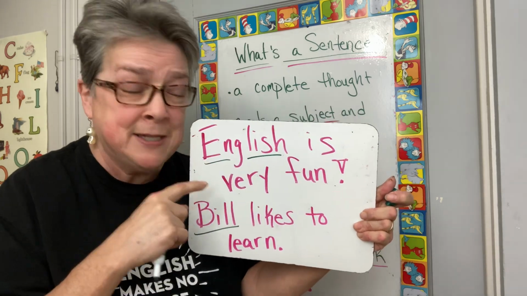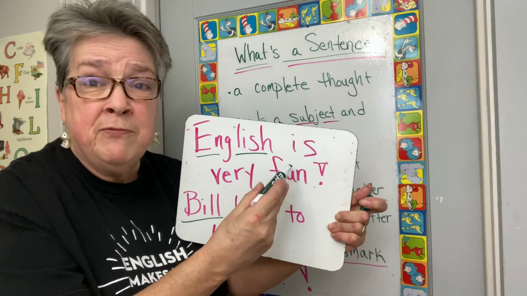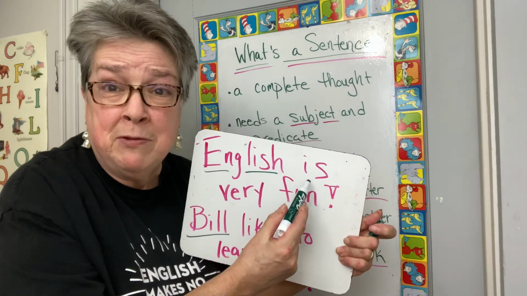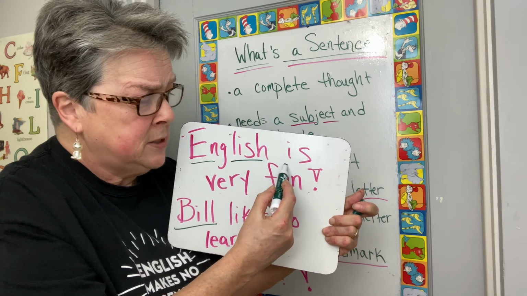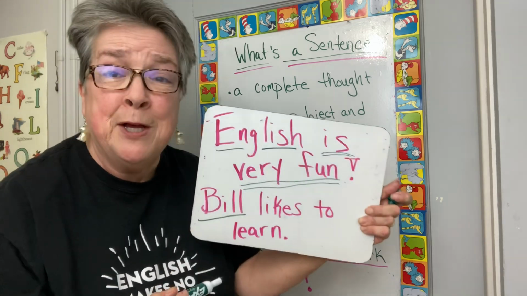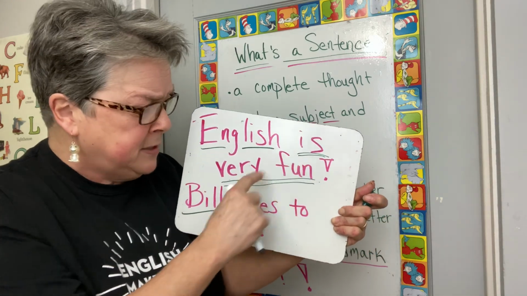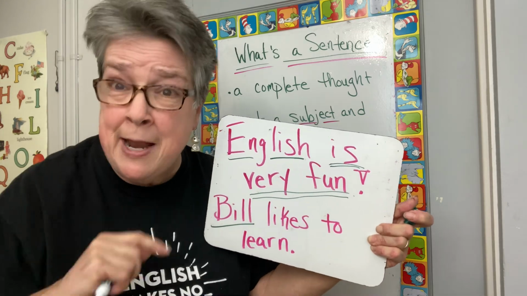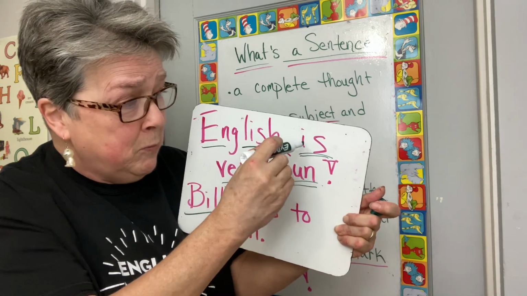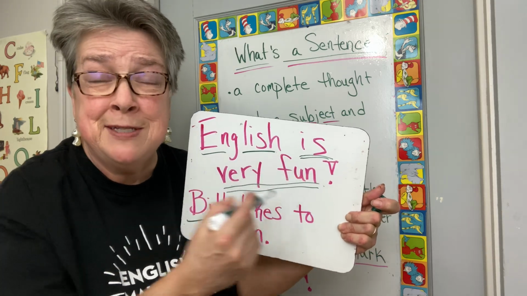Okay, so in this sentence, English is very fun. Is is the verb of a state of being, so that's part of the predicate. What is English? Is very fun. Two lines under that because that's the complete predicate. Is very fun. All right. Now, the verb right there is. What is it though? Very fun. So this is the predicate.